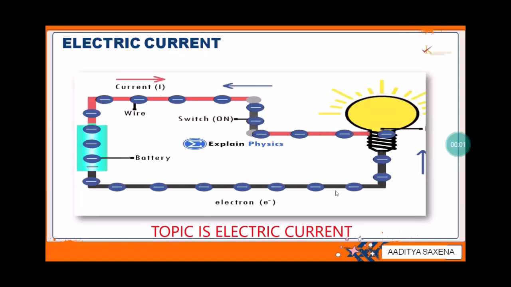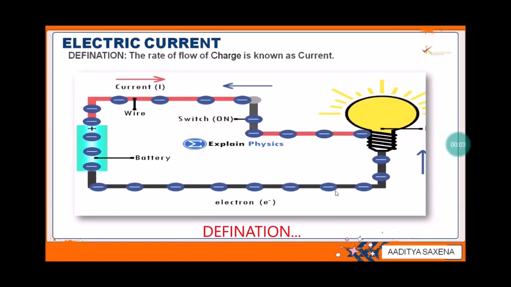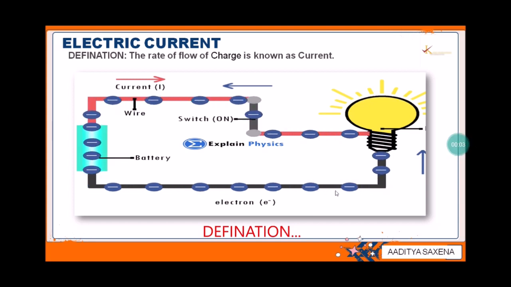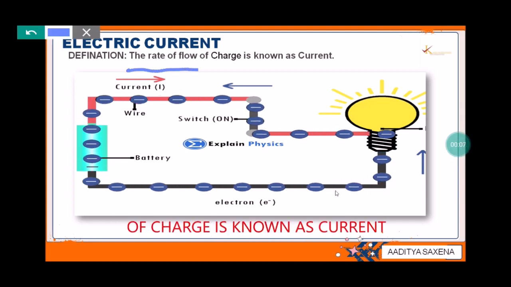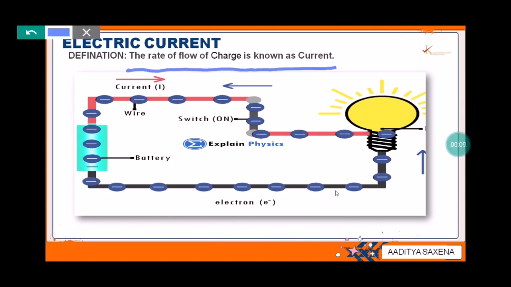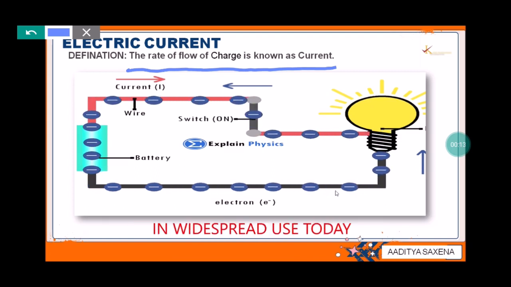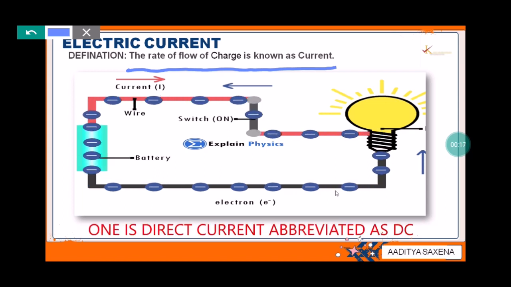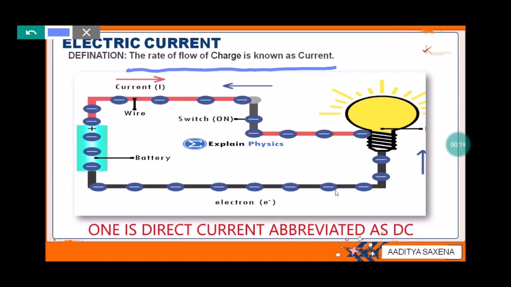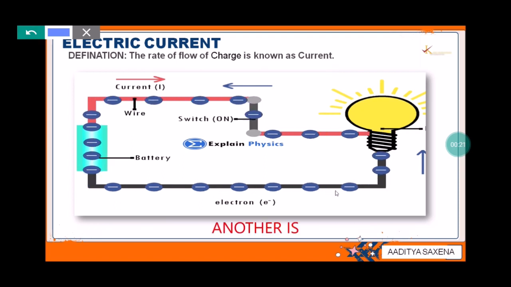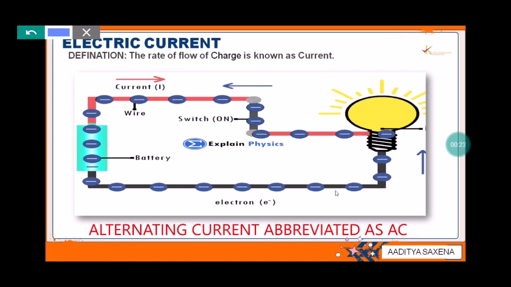Topic is electric current. Definition: the rate of flow of charge is known as current. As we know, there are two types of current in widespread use today. One is direct current, abbreviated as DC. Another is alternating current, abbreviated as AC.